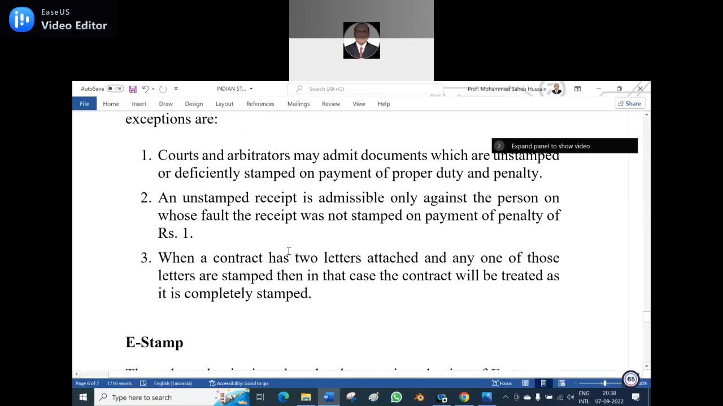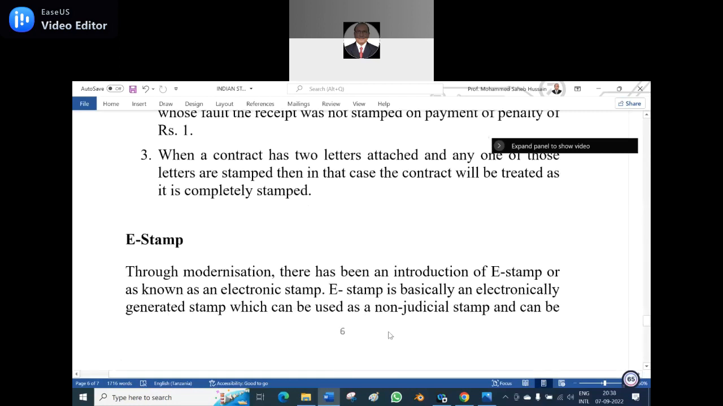Venunath, now he will not speak. Okay, number 3, when a contract has 2 letters attached and any one of those letters is stamped, then in that case the contract will be treated as completely stamped. Here, when a contract has 2 letters attached, and any one of the letters is stamped totally, it is deemed that everything is stamped properly.